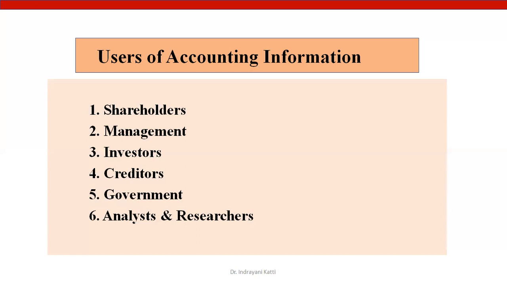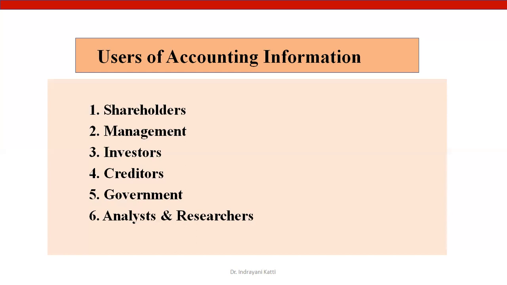Unless the books of accounts are verified, vouched, and audited by an auditor, these books of accounts as well as the financial statements don't have any value at all. That's why the audited books of accounts and audited financial reports are used by the users of accounting information.